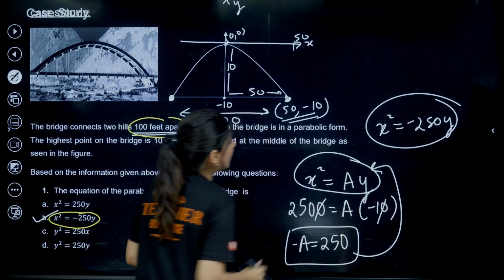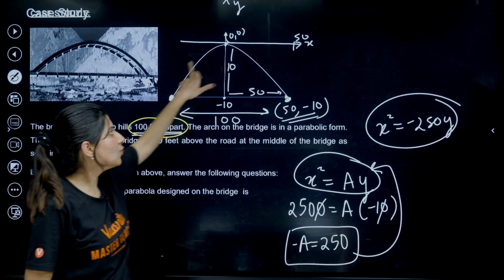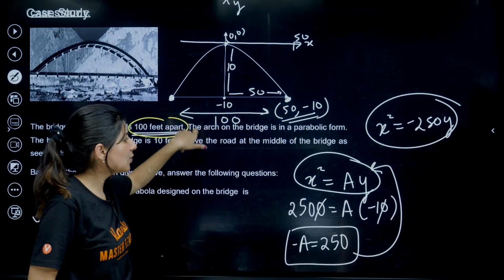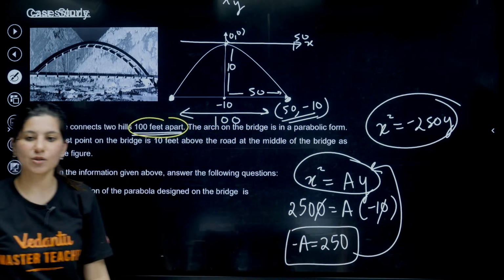Now x square is equal to ay is the type of parabola. Downward facing parabola, right? x square is equal to ay. Put this value, you get a is equal to minus 250.